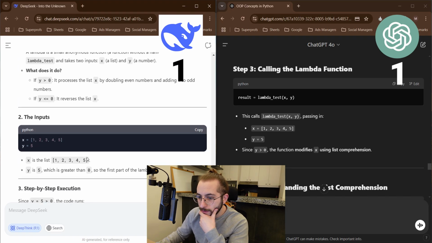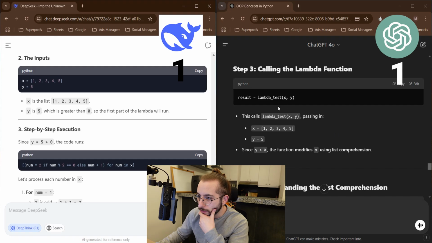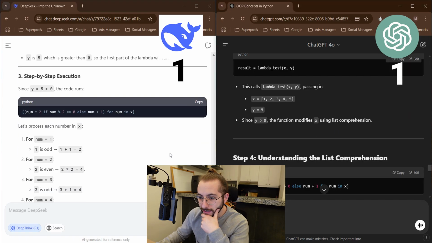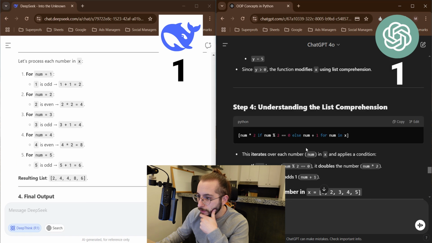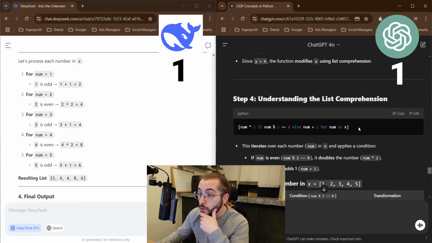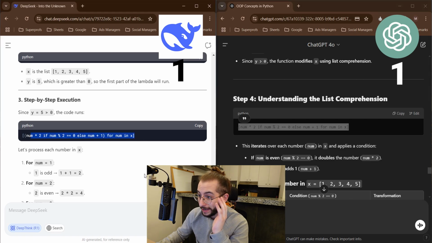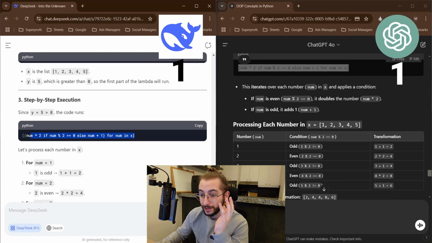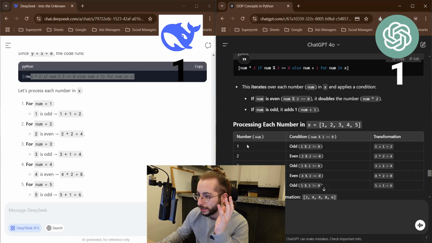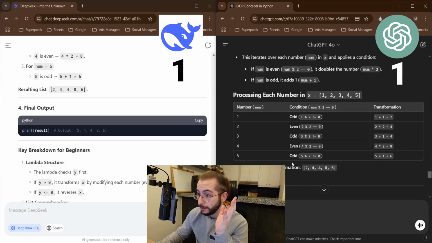Here they were more specific with calling. Okay, so this is step number 3, step number 4. I feel like it's a bit better right here. Understanding list comprehension. Did they speak of list comprehension? No, they did not. So DeepSeek did not talk about list comprehension. And the table right here looks much better with the odd and even. It made a table for us, which DeepSeek didn't.